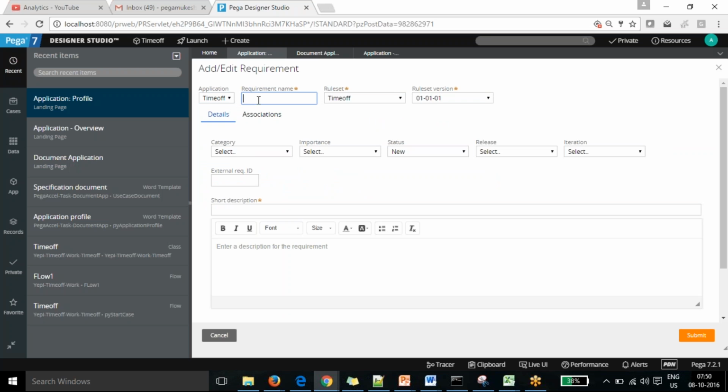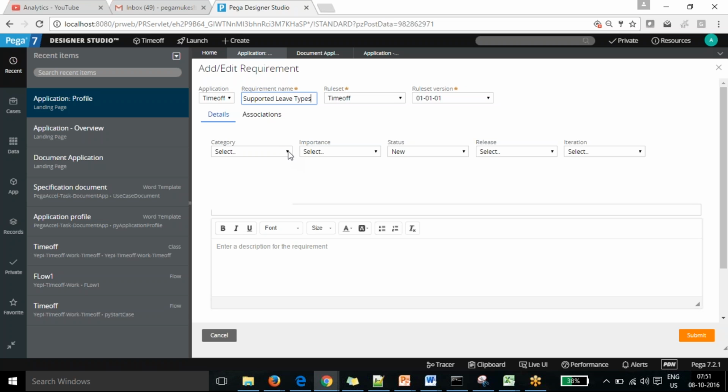This is my application where I am going to create that. I've given the requirement name as that. This is the version control part of it. In the rule set version, we can create different rule set versions with different rules, like if you want to change control, we can set that up. So we can take version control of the requirements as well.